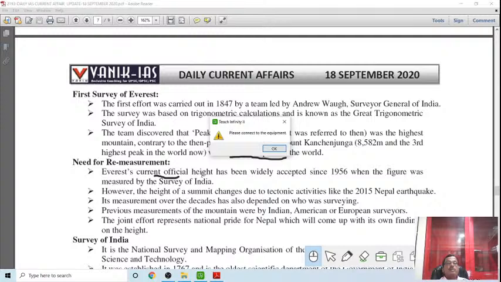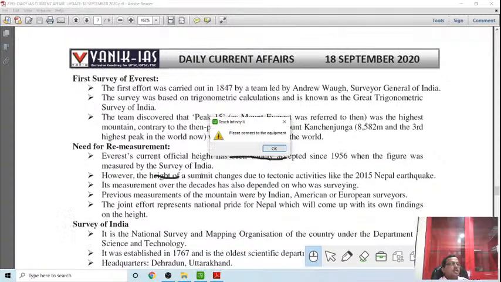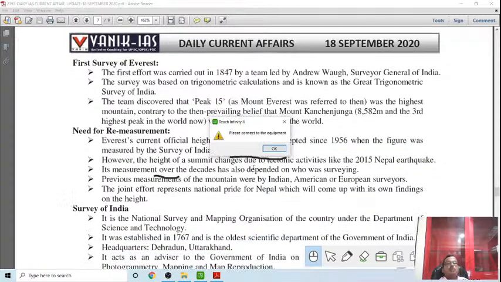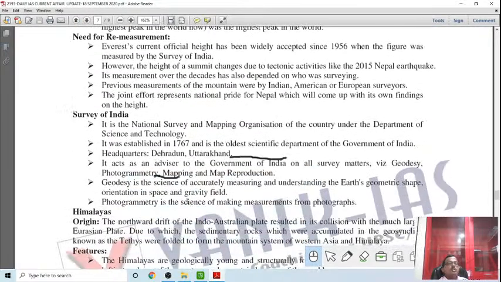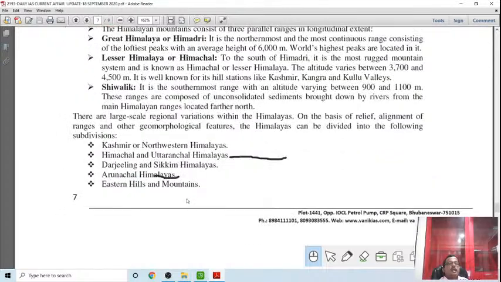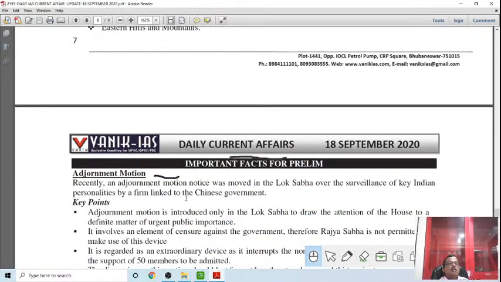The joint effort presents national pride for Nepal, which will come up with its own finding of the heights, because other governments are doing it too. Right now, the government of Nepal will do that on its own, and the Survey of India will support Nepal in this way. Okay. Then this is a good question. There is a political question.